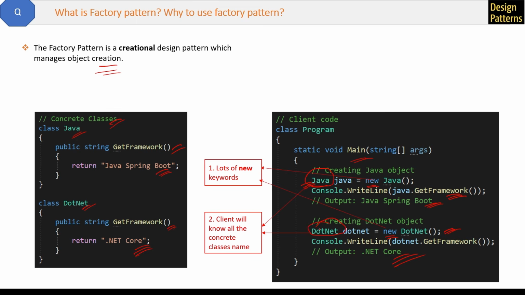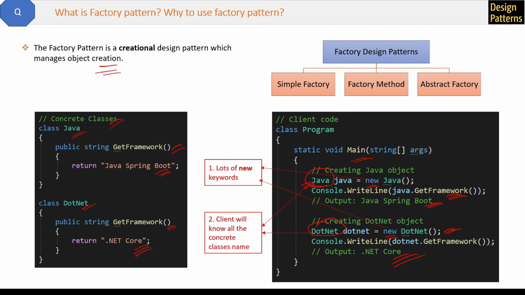So for some projects, this is a security issue because they do not want to expose the actual class names in their client code. Okay, so these are the two problems, and now we will solve them with the help of the factory design pattern. And for that we have three types of factory design patterns. First is simple factory, then we have factory method, and the last we have abstract factory design pattern.